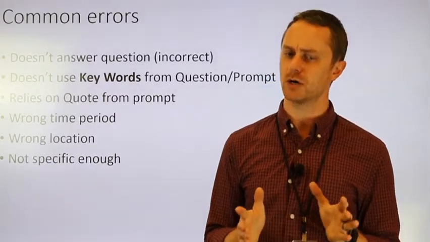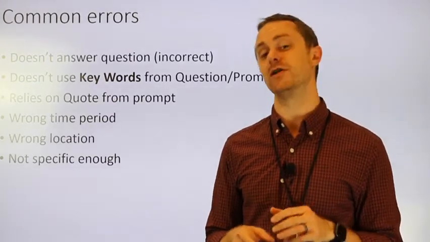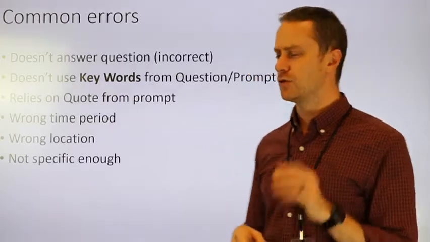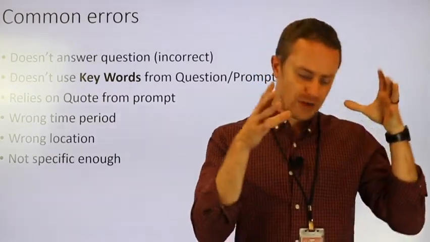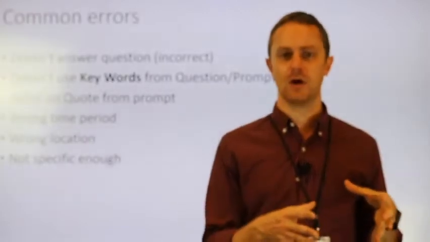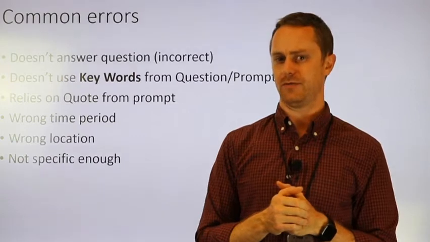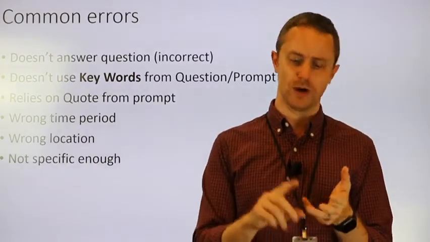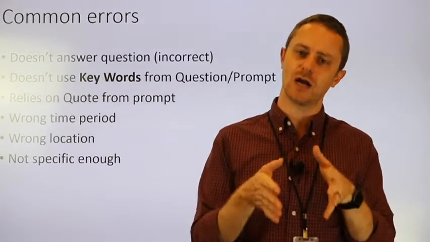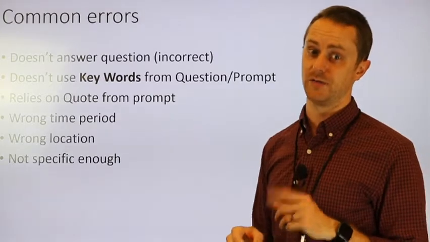If you're not sure, you can stay broad and hope they'll be generous, but it's really going to be to your benefit if you can zero in. A good rule of thumb I like to tell students is that if I could use my exact same answer for a different prompt, it's probably not specific enough. You really got to think about those journalistic questions, the who, the what, the when, the where, and lock as many of those down as you can for the SAQ, and you'll probably get specific enough to get the point.